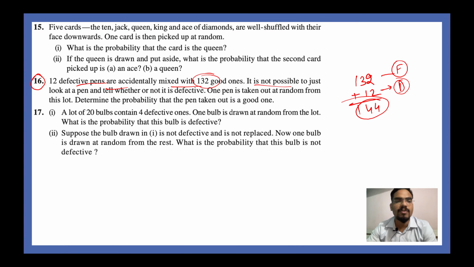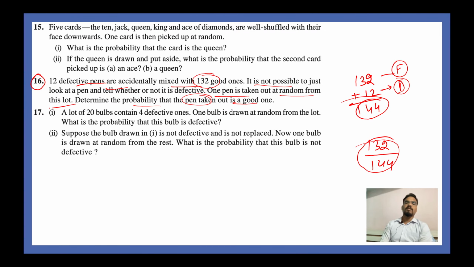Now, one pen is taken out at random from the lot. Determine the probability that the pen taken out is a good one. How many good pens do you have? You have 132 good pens and in total you have 144 pens. So your probability is equal to 132 by 144.